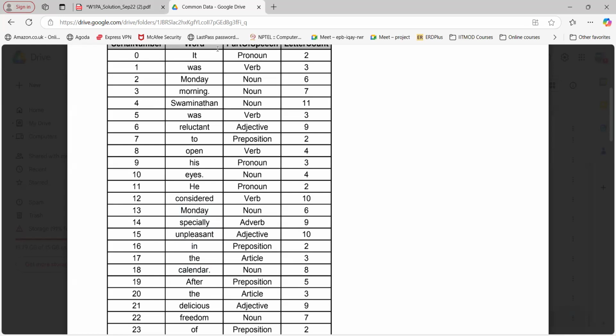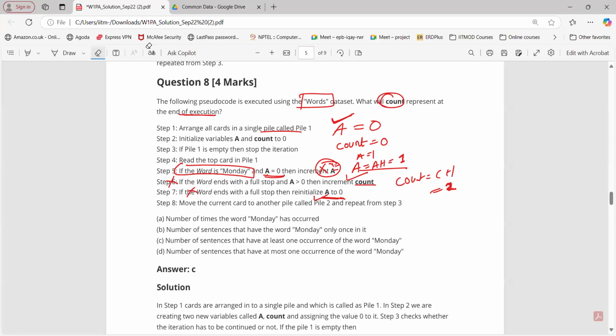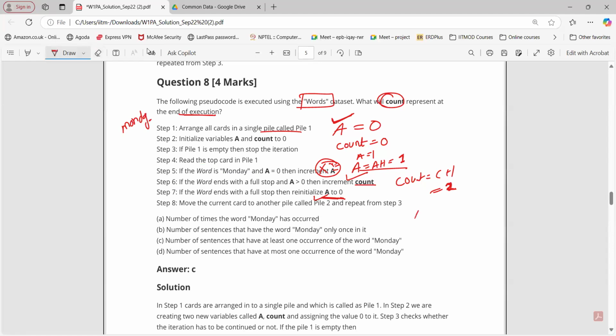Are you with me here, right? Yes, sir. So forget about this previous example now. Now consider, instead of calendar, we have Monday dot. Now at this point, what will happen? Tell me. We have A equals 1, C equals 2, and now the word is Monday dot in the same sentence. We have Monday, but A is not 0. Now what about this? It ends with a full stop, and A is also greater than 0.